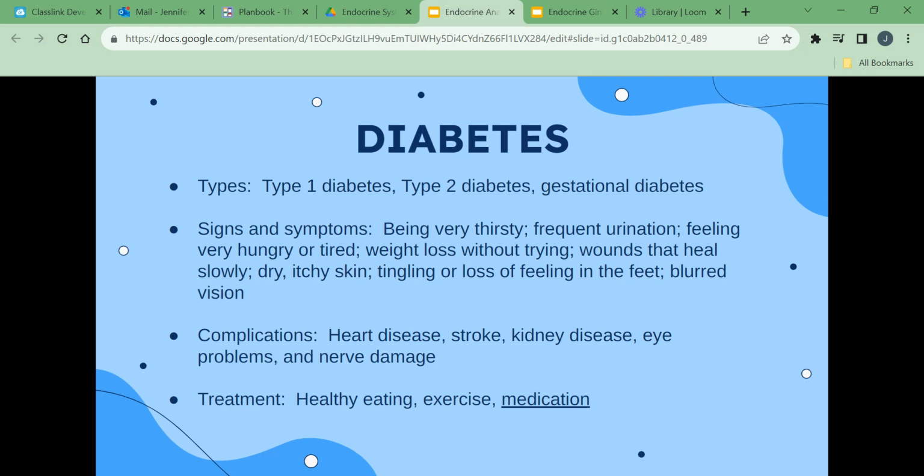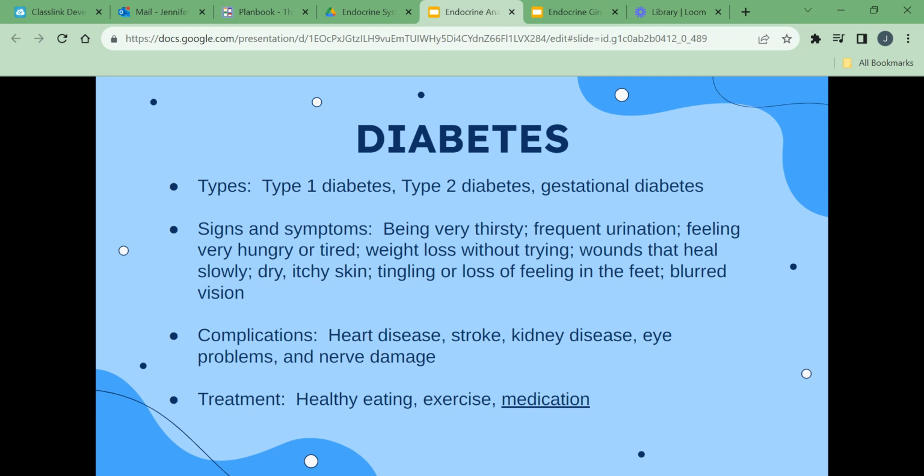Type 1 diabetes occurs most often in children and young adults, but can develop in adults. The pancreas makes no insulin. Too much glucose stays in the blood. Onset is rapid. With type 2 diabetes, the body does not make enough insulin or use insulin well. This is the most common type of diabetes that can occur at any age, including childhood. Risk factors include being over 45, having a family history of diabetes, being overweight, and being physically inactive.